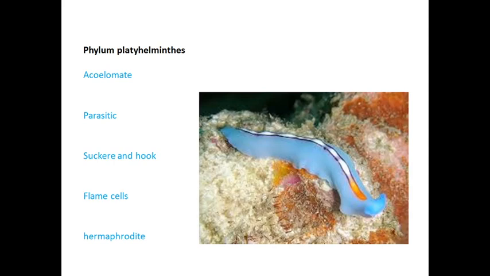These are also bilateral symmetrical. Bilateral means if you cut it, it forms two equal halves only, so it is called bilateral symmetrical. And triploblastic animals. Triploblastic means it has three layers: ectoderm, endoderm, and mesoderm. That is, three layers are present, so it is triploblastic.